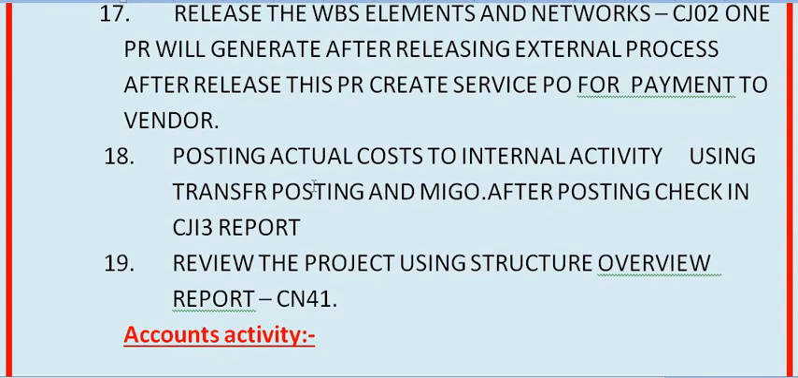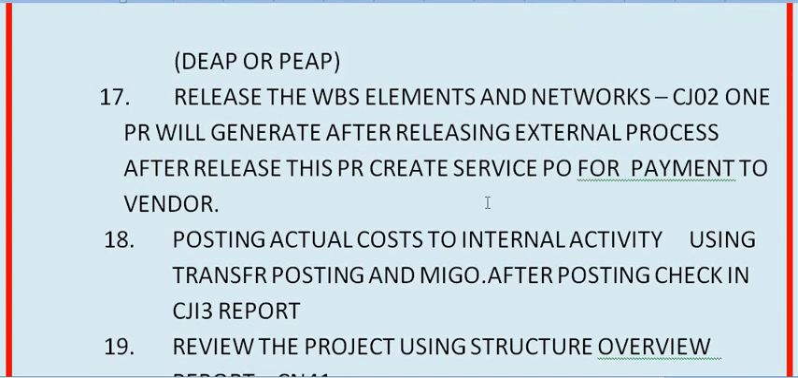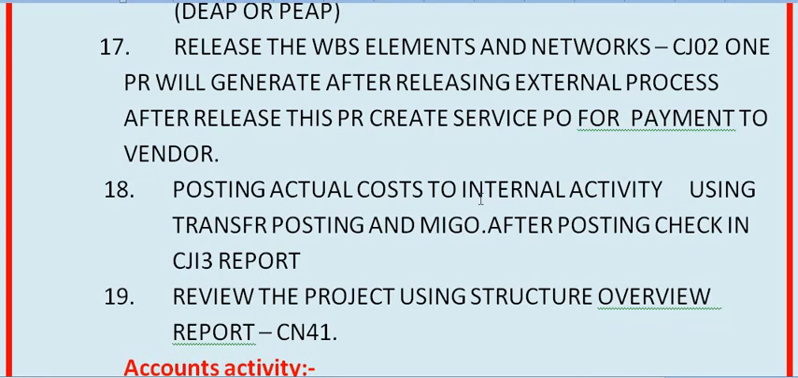Then the 18th step, posting actual cost to the internal activity using transfer posting and MIGO. You have planned the material in your WBS, in your network internal processing. Once you have planned any material, a reservation number is created and it goes to the SDMM or MM in charge of your storage location, and that SDMM will do the MM activity to supply the material from SLOC to WBS and WBS to network. Two MIGO activities have to be done.